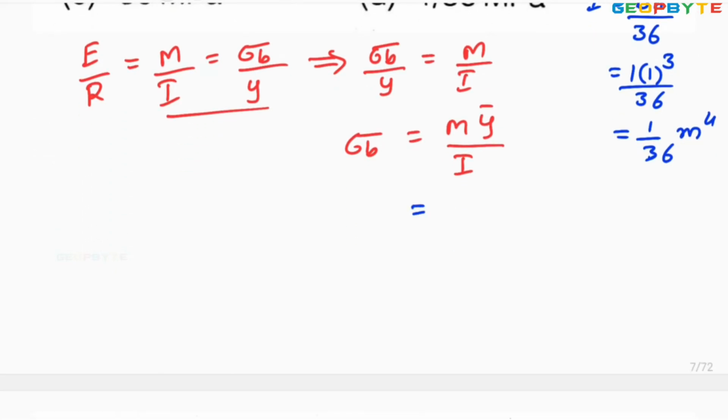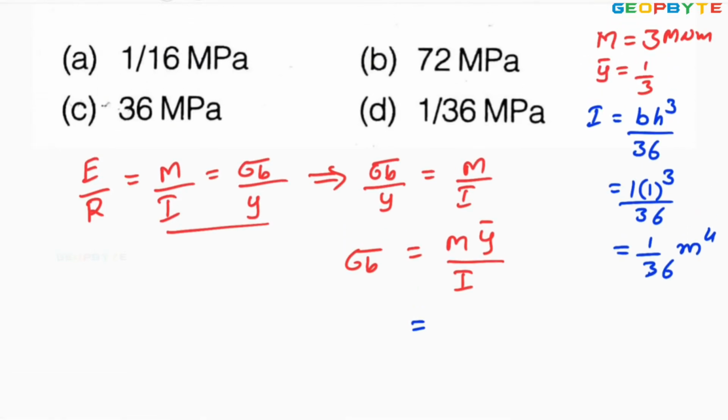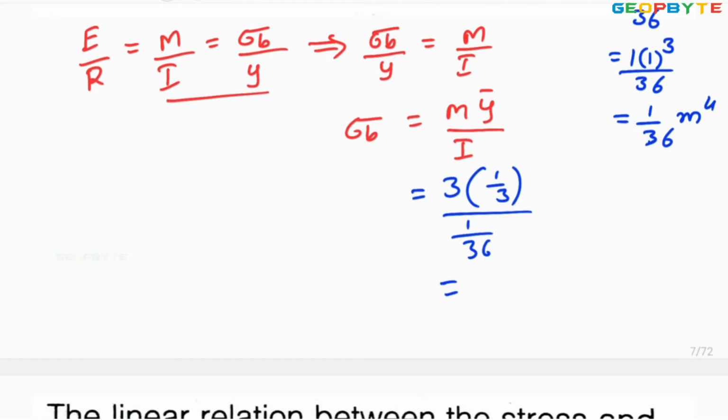Therefore, the tensile bending stress is M value 3 multiplied by Y bar 1 by 3, divided by 1 by 36. Of course, this 3 cancels. Finally, 36, and the unit is megapascal.